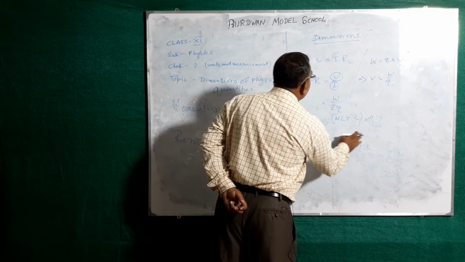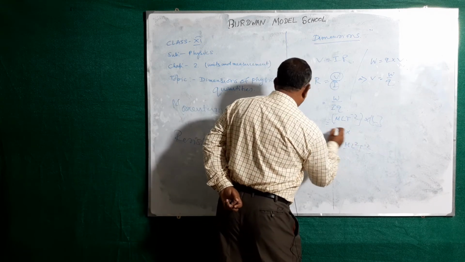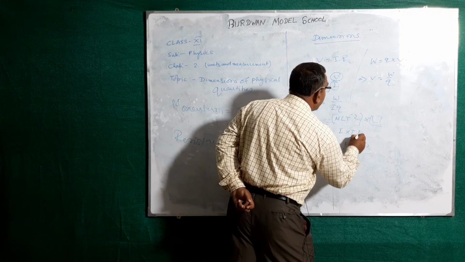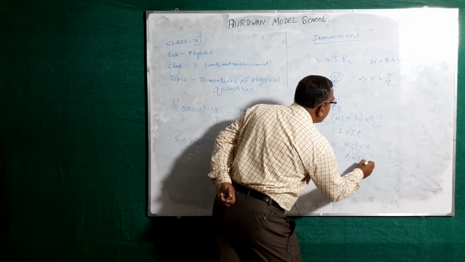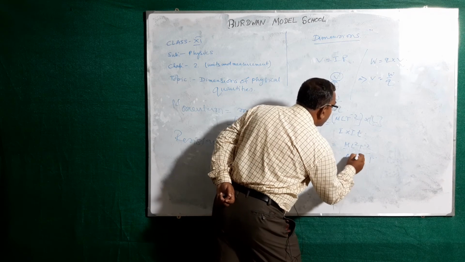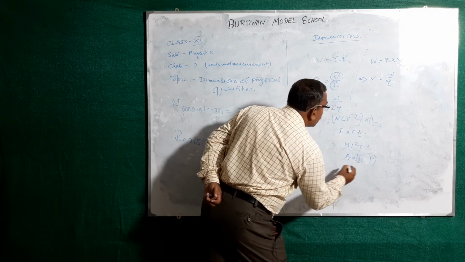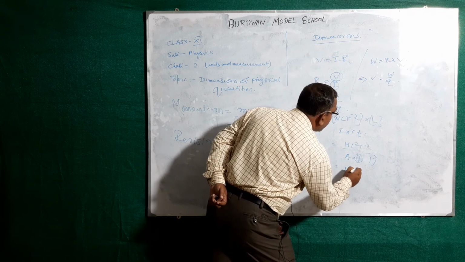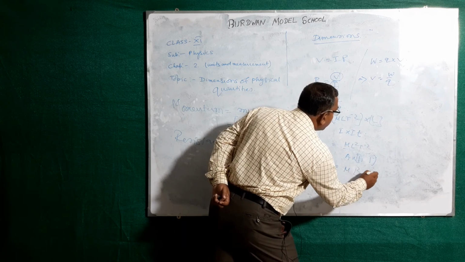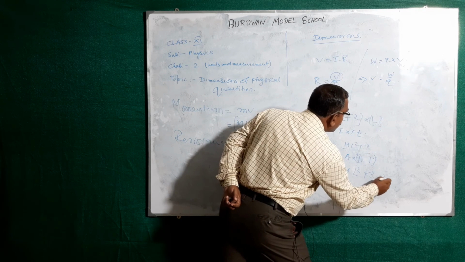Q equal to I into T, ampere into time. So we can write here M L square T to the power minus 3 A to the power minus 2.